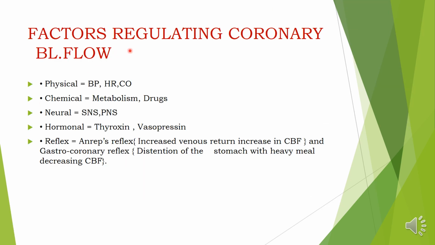Next, some factors regulating the coronary blood flow. You can see here 5 factors: physical, chemical, neural, hormonal, and reflex. The physical factors are BP, heart rate, and cardiac output. The chemical factors are body metabolism and drugs consumed by the body. The neural factors are the sympathetic and parasympathetic nervous systems. The hormonal factors are 2 important hormones, thyroxine and vasopressin. The reflex factors include 2 reflexes, Anrep's reflex and the gastrocoronary reflex.